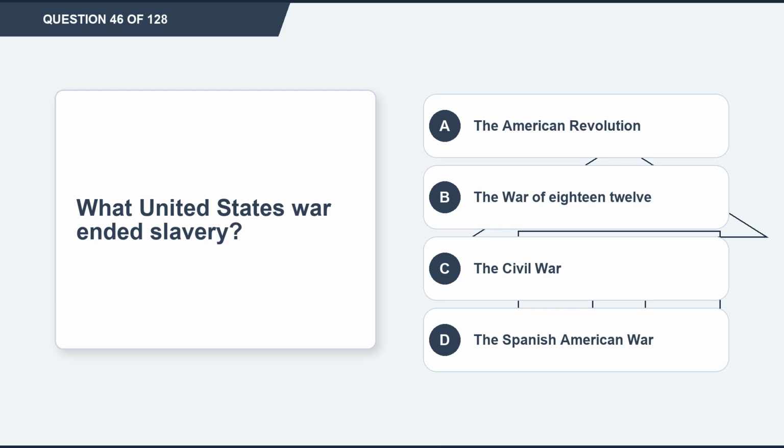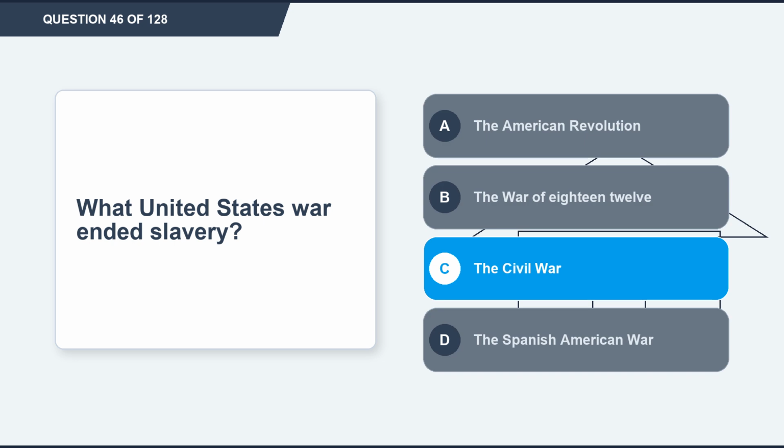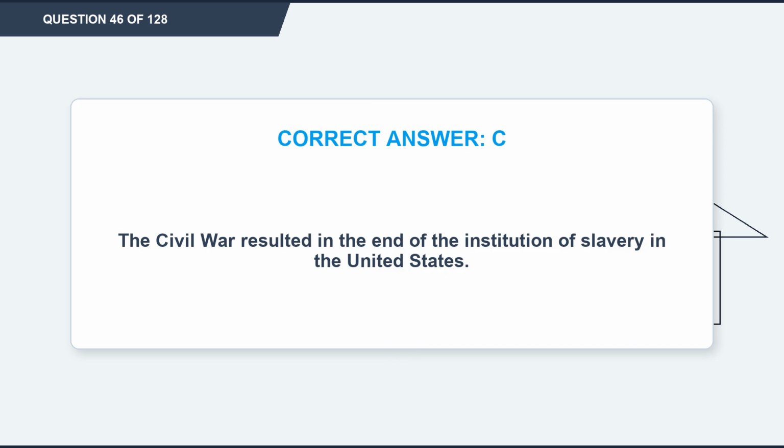Question 46. What United States war ended slavery? Option A, the American Revolution. Option B, the War of 1812. Option C, the Civil War. Option D, the Spanish-American War. The correct answer is option C, the Civil War. Explanation. The Civil War resulted in the end of the institution of slavery in the United States.